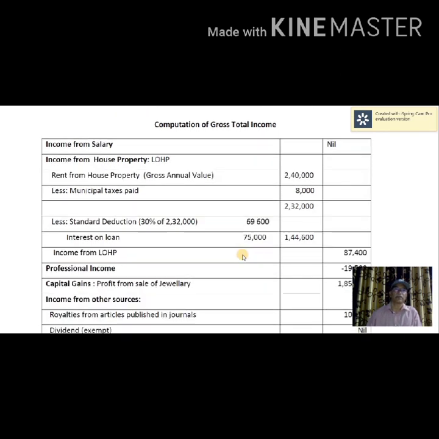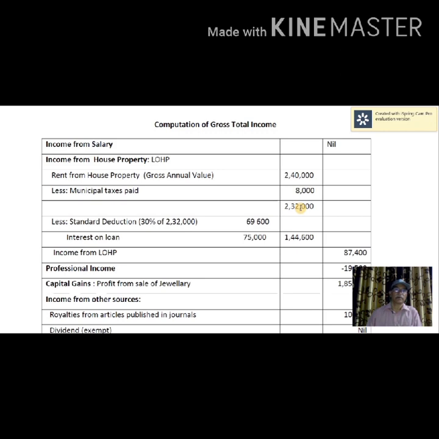Income from house property. Rent from house property is taken as gross annual value. You know how to compute the gross annual value. So it is 2,40,000. Therefore, you have to deduct municipal taxes or local taxes, 8,000. If you deduct 8,000 from 2,40,000, you get 2,32,000, that is the annual value.